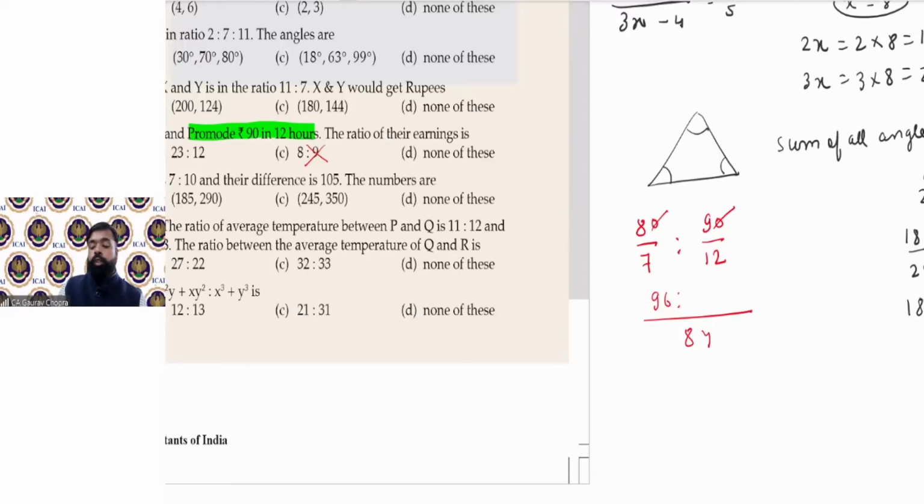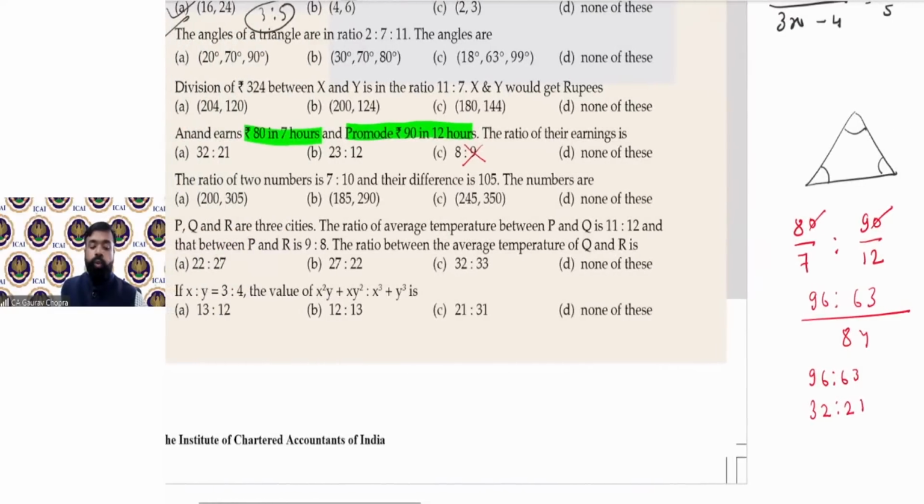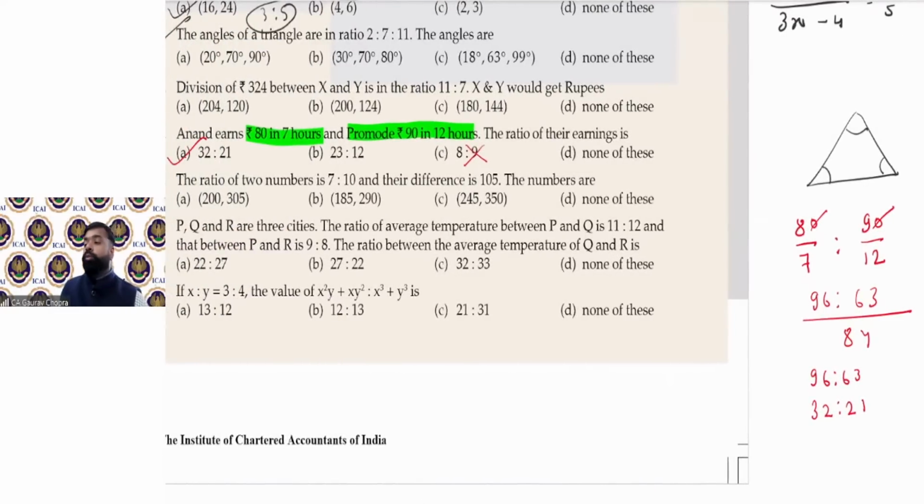Then 84 upon 12 is 7, and 7 into 9 is 63. So 96 ratio 63. You can cancel with the help of 3. 3 से cancel करेंगे तो कितना आएगा? 32 and 21. So 32 ratio 21. That is option number A is correct. Okay.